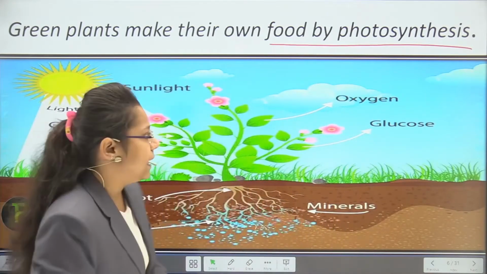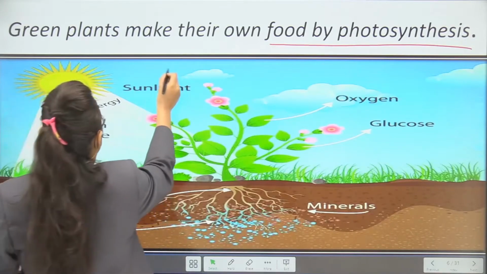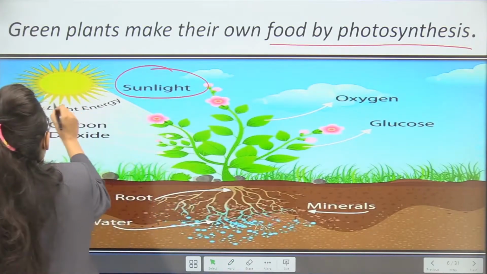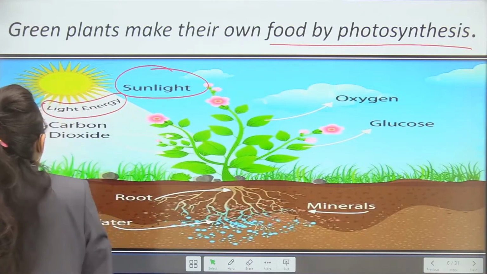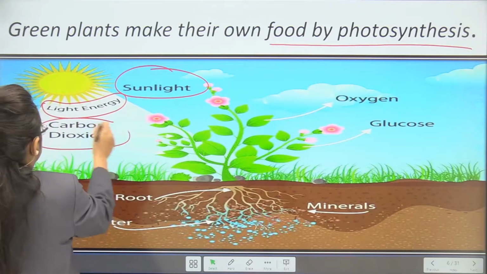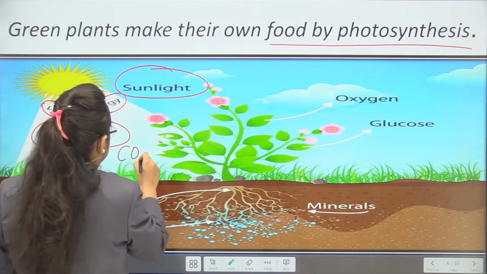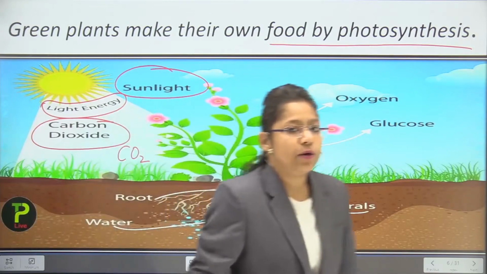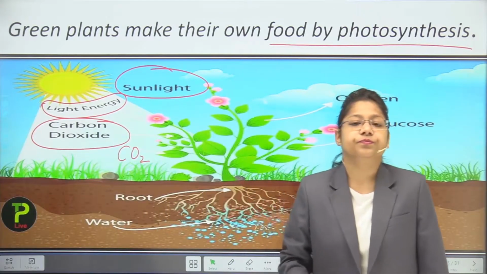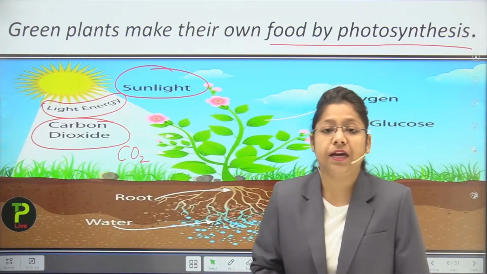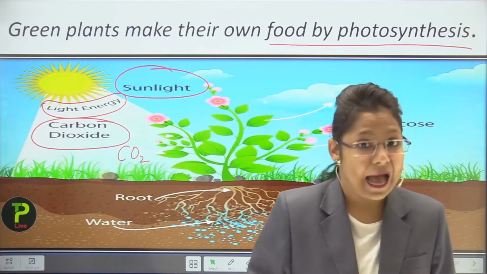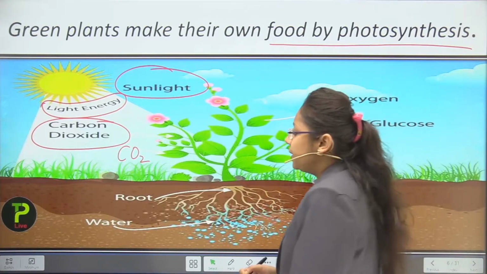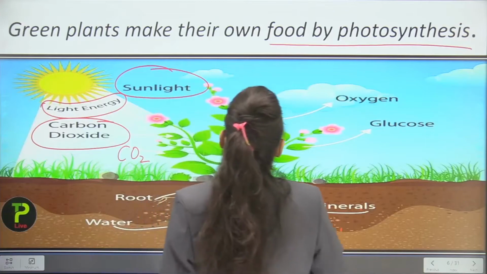They require firstly the sunlight, that is light energy. Now carbon dioxide, designated as CO2. Carbon dioxide will come from humans as well as animals, through the breathing procedure.